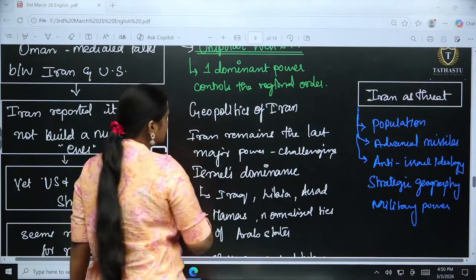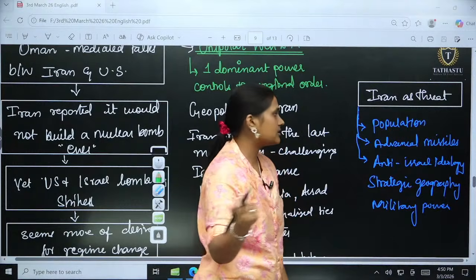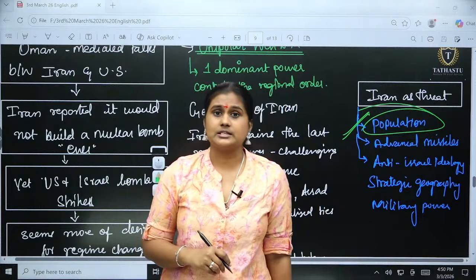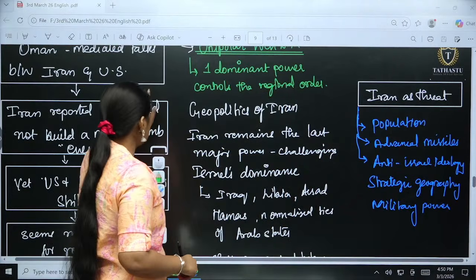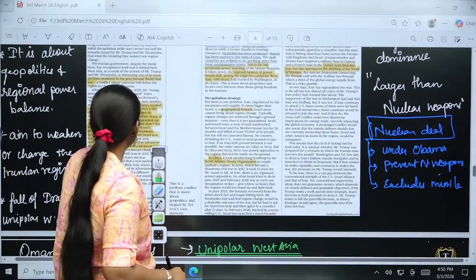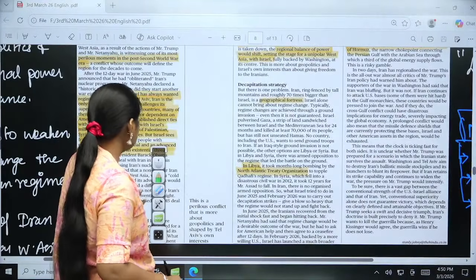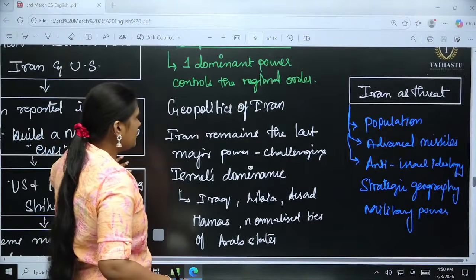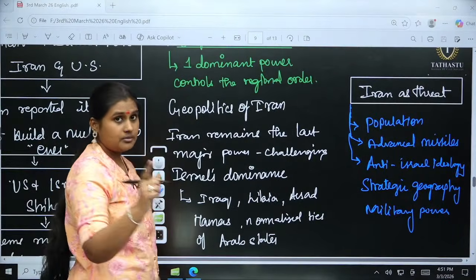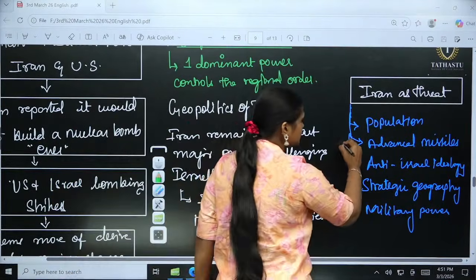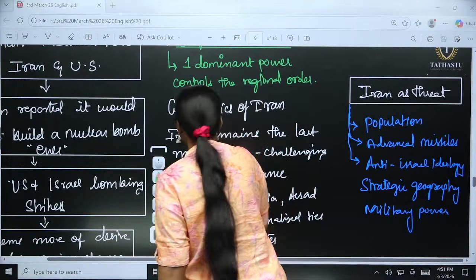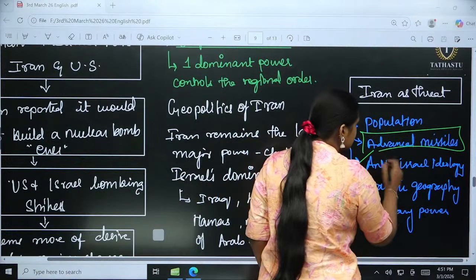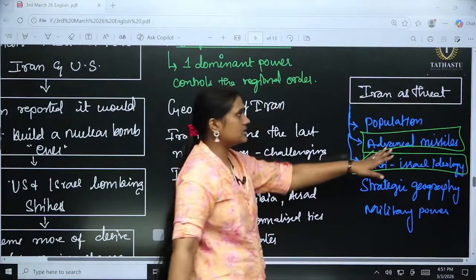So in what ways does Israel consider Iran a threat? First thing is the population, the huge population, around 90 million. Let me check the demography also. Okay, 90 million people in Iran, right. So that is a huge population that is helping Iran. Okay, the youth and also the military power, they have a huge one. Advanced missile technologies, which is ballistic missiles they have, which Israel is majorly considering, and also anti-Israel ideology is prevalent only in the Iran area.